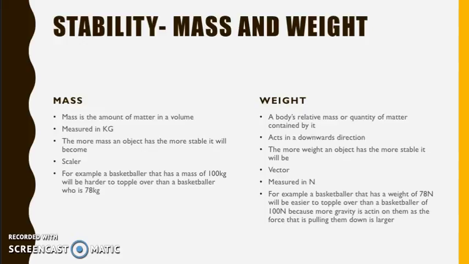Weight is a body or object's quantity or the amount of matter contained by it. It acts in a downwards direction and is therefore measured in newtons. It's a vector quantity as it gives an indication of magnitude and direction. The more weight that an object or body has, essentially the more stable they'll be. For example, a basketballer who has a weight of 78 newtons will be easier to topple over than a basketballer of 100 newtons because the gravity acting on them and the force that is pulling them down is larger. So it's a vector because newtons means that it's going towards the ground, whereas if it was a negative value, it would mean it would be moving up.